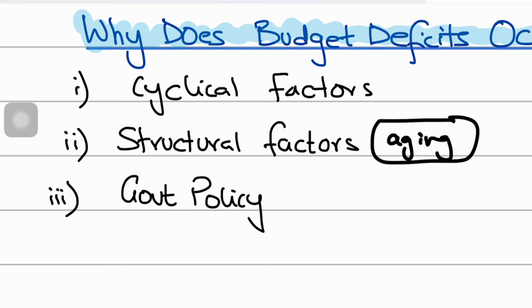And not only that, but in fact, when you have an aging population, automatically the government needs to spend more on healthcare spending. There are different forms of healthcare spending that the government does. There's more spending or budget allocated to health services, right? Again, putting a strain on government finances. So that's another reason why that falls under structural factors for a budget deficit, and another reason why budget deficit occurs. So as an A-level student, you must be knowing this.